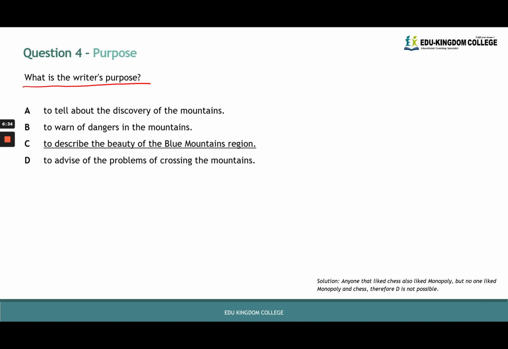we know that there's nothing in the poem about why it was discovered or how it was discovered. There's nothing warning of the dangers. There's nothing in the poem that screams, oh, beware, don't come here because it's dangerous. And for D, there's no description of crossing the mountains either. Looking back at what we did read together, we know that imagery was used to describe the scenery of the mountains, the beauty, so we know that C is our answer. The writer's purpose is to describe the beauty of the Blue Mountains region.